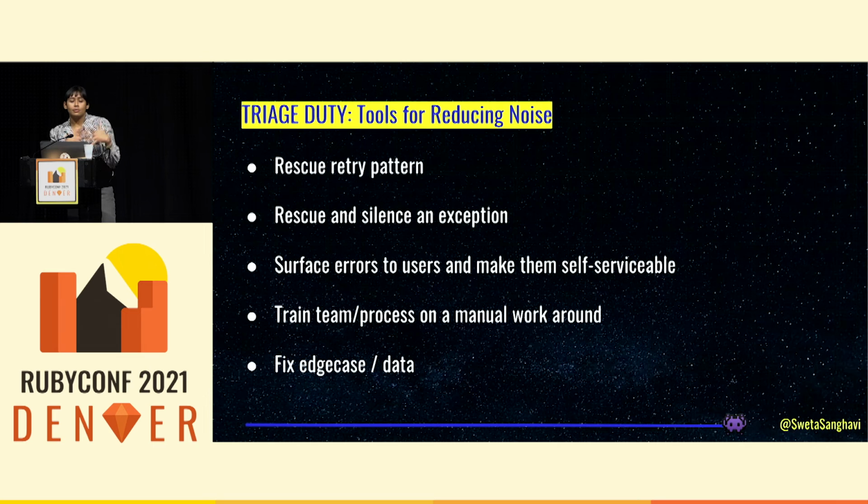Other things we can do is the rescue retry pattern. We know in this case it's not really going to help us because we know we're going to keep seeing it. If it has low actionability and you kind of question, is this even an exception we could see? Silencing it can be a really useful tool, actually. We don't want things in our observability tool that we can't do much about, or it doesn't help to know that it's happening. We can surface errors to users and allow them to be self-serviceable, train teams and processes with a manual workaround. Remember, our staff, our people who work with us are part of our system. Or if it's widespread and affecting a specific sliver, maybe an overlooked data consideration, you might actually fix that data.